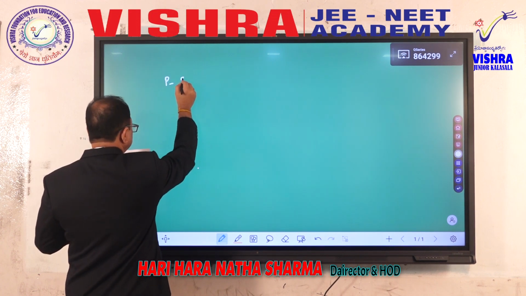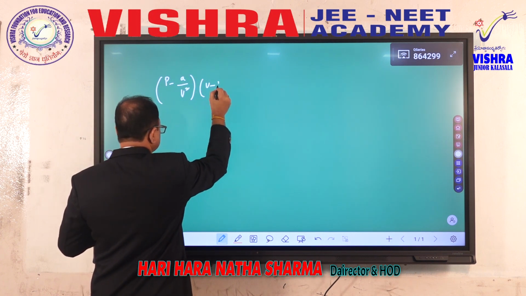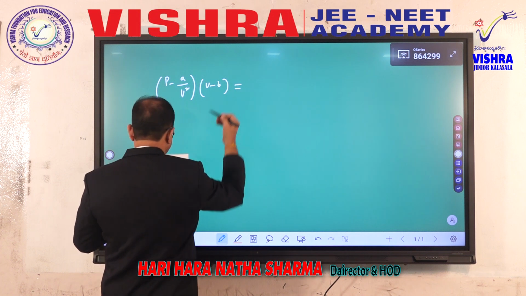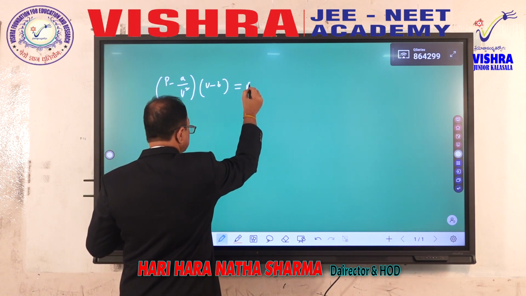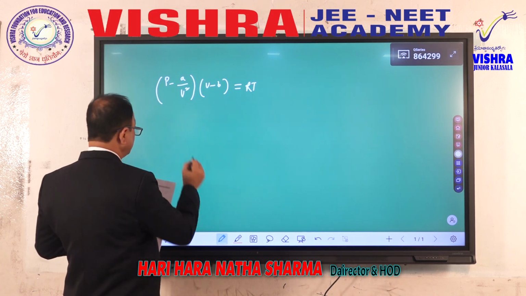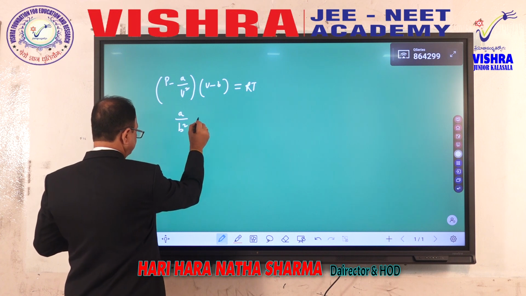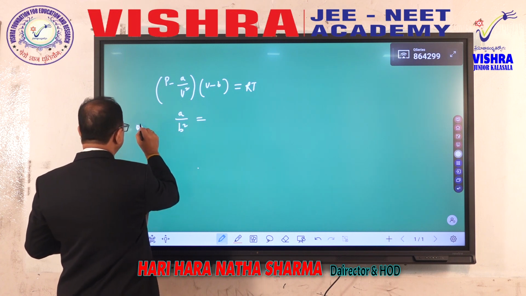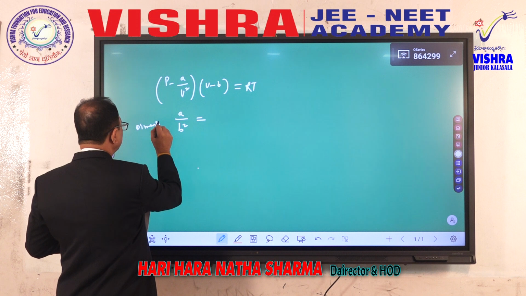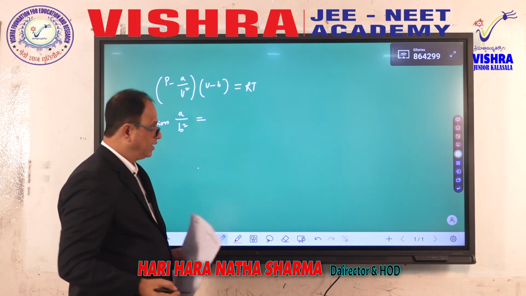(P minus A over V square) multiplied by (V minus B) is equal to the universal gas constant R into absolute temperature T. The question is: what are the dimensions of A by B square? Dimensions of A by B square.